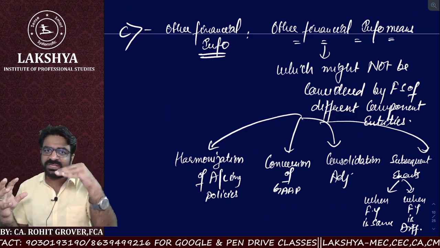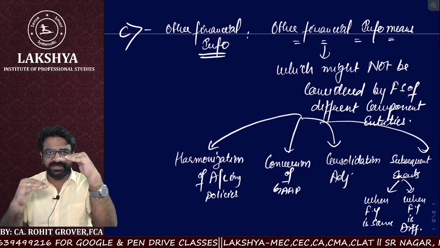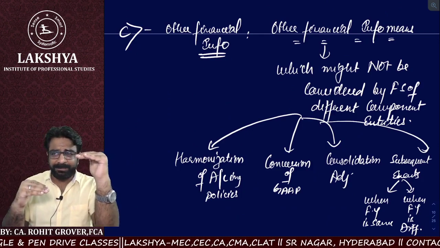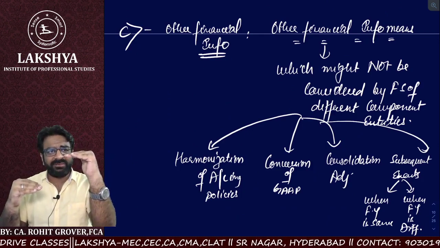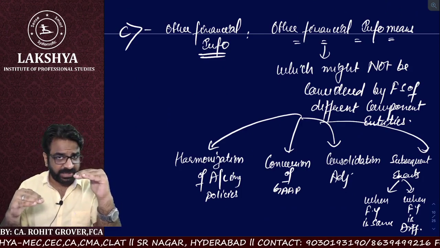Parent company's financial year is different. Component company's financial year is different. Whether the difference is coming or not. When both the entities, which is the holding company and a subsidiary company, are not having the same financial year, it becomes very difficult to do the consolidation at that point of time.